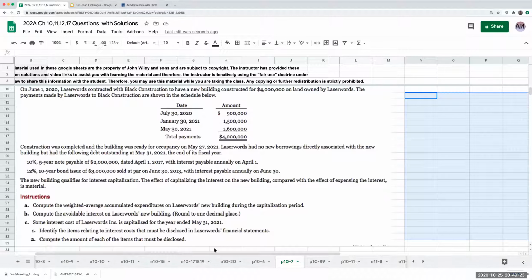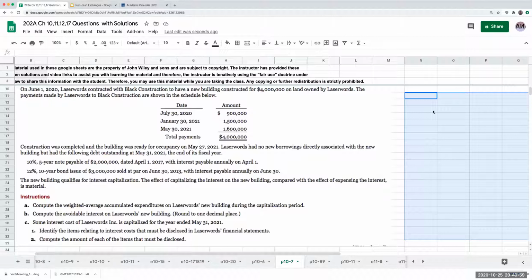Construction was completed and the building was ready for occupancy on May 27th, 2021. Laserwords had no new borrowings directly associated with the new building, but had the following debt outstanding. So the new building qualifies for interest capitalization, and it is material. The last thing we also want to look at is that their fiscal year ends May 31st. So it's not a December 31st fiscal year end.